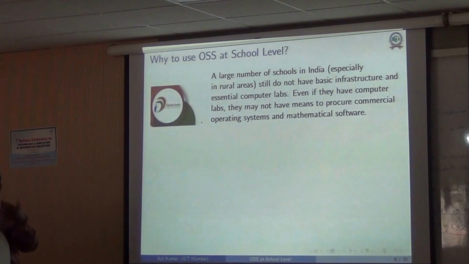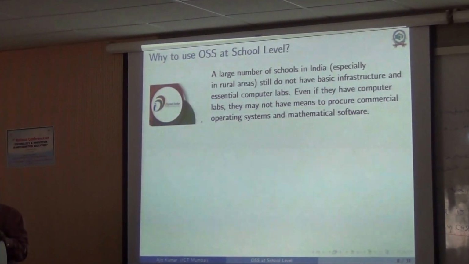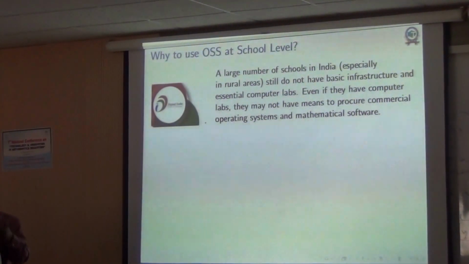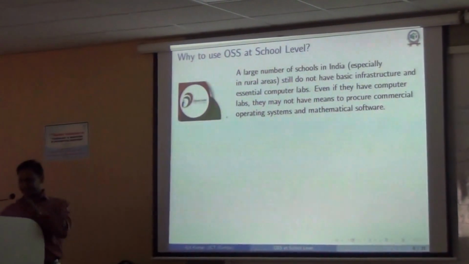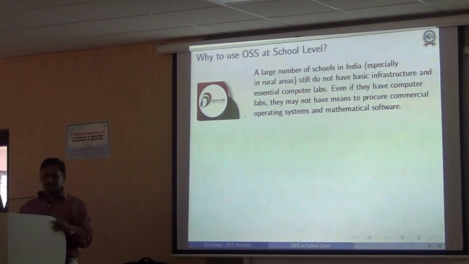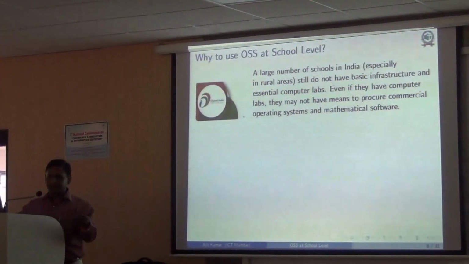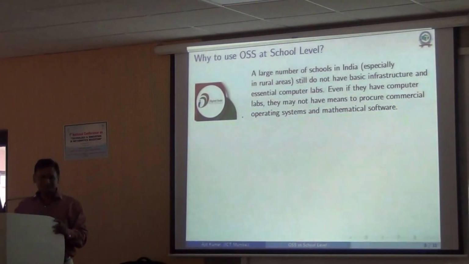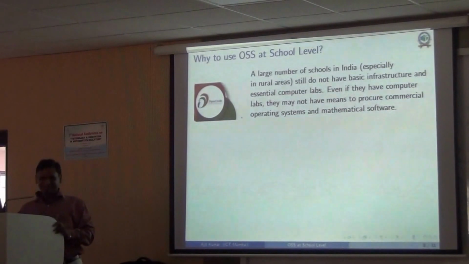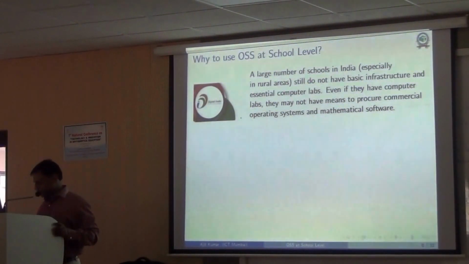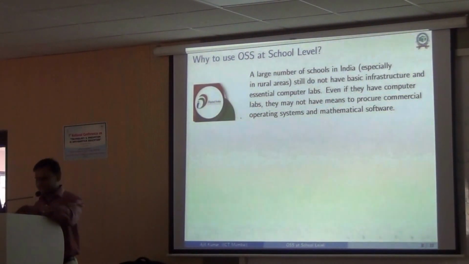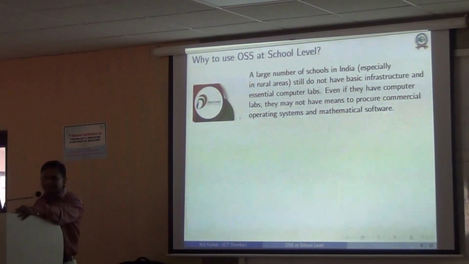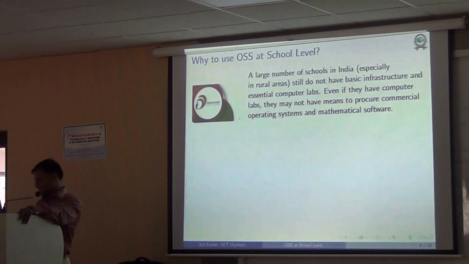In fact, my son, when he was 6 years old, started using Linux himself. Even now he uses it. That's why I tell many of my colleagues, if my 6-year-old son can use Linux, why not you? Right, so it's not very difficult to use. I mean, all these things are as simple as what you see in Windows. Okay.